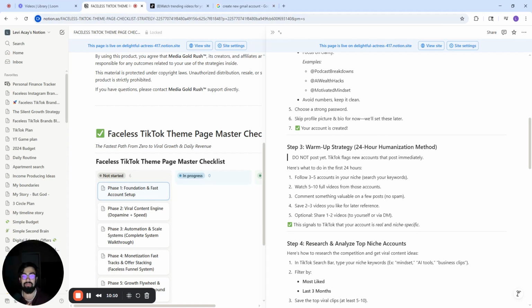I like to save videos, not only just using the save button, but I send videos to myself. So I can DM myself. I'll just send it to myself, and I have this list of videos. So I don't have to do the whole researching 24/7. I just have kind of like a folder in my DMs of videos that I send to myself, that are inspiration or topics or clips that I want to be able to use and things like that. And so it's just a great way to have everything organized.